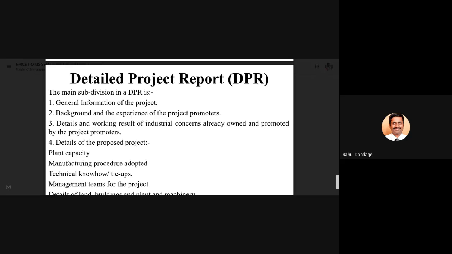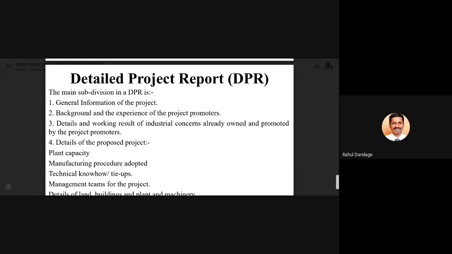Details and working results of industrial concerns already owned and promoted by the project promoters. So checking their assets, how much they have, either financial assets or capital assets. So point number 1 is general information. Points number 2 and 3 are related to the project promoters and checking their credentials.